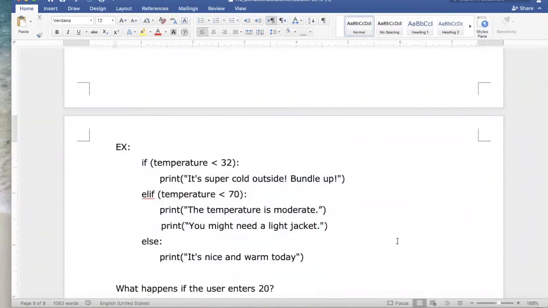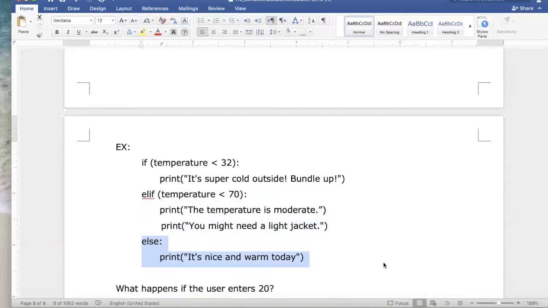Let's look at some example code with our temperature program. Suppose that we want to choose between one of 3 messages that prints out. If it's really cold outside, we want to print "It's super cold outside, bundle up." If it's moderate, then we want to print a message saying "Temperature's moderate, you might need a light jacket." And otherwise, if it's hot, we're going to print "It's nice and warm today."